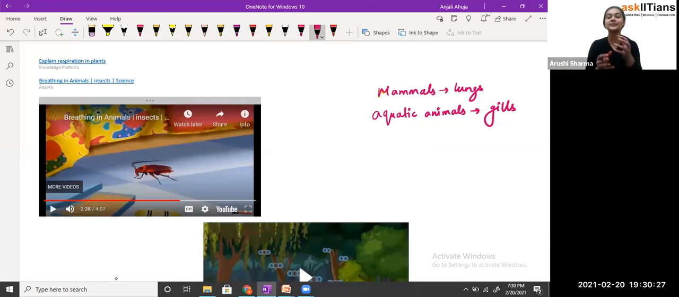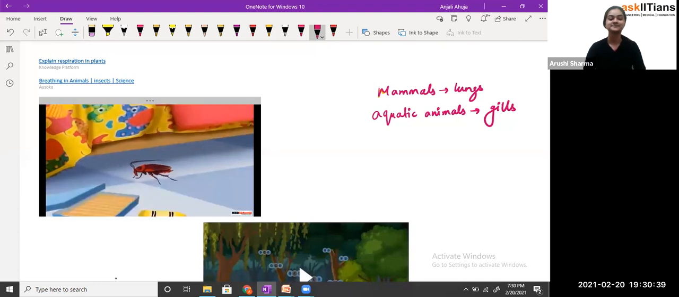So on land they are breathing with the help of lungs, and in water they are using their skin for the exchange of gases. Fine, now we are going to see cockroaches, that how cockroaches breathe. Fine, that's interesting, na? Insects.